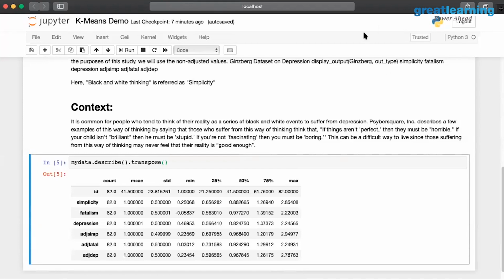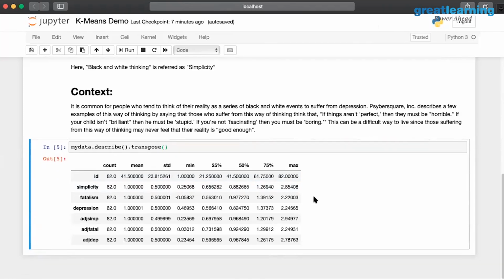No, so can you explain that again? Are you saying that the mean for all the attributes has to be the same and the standard deviation? Yes. The mean has to be the same. The standard deviation has to be the same constant value. That's the expectation you have for k-means.